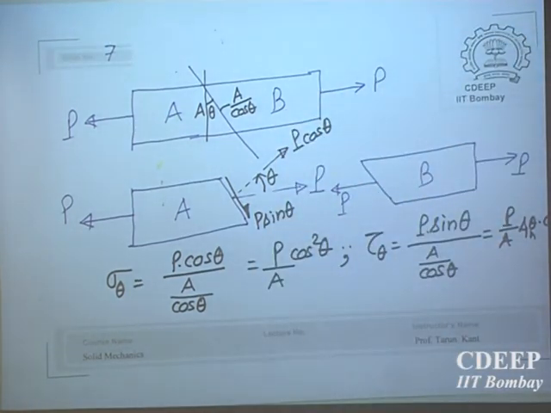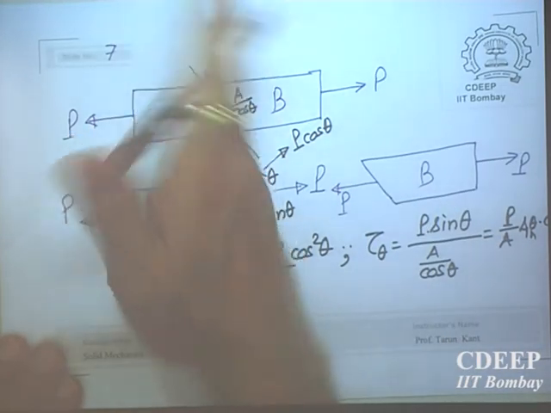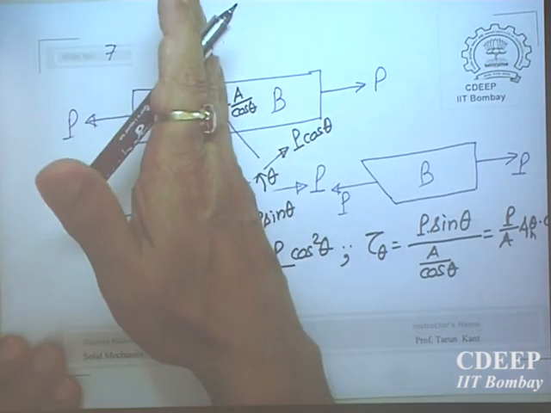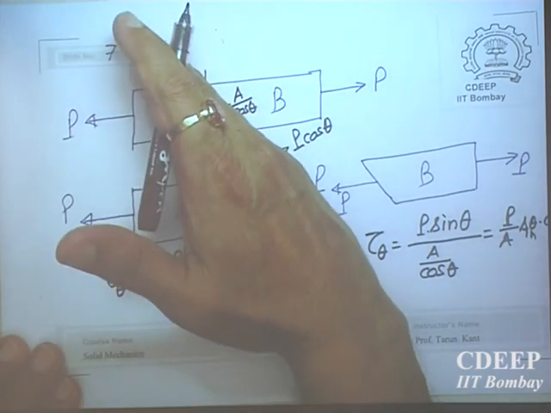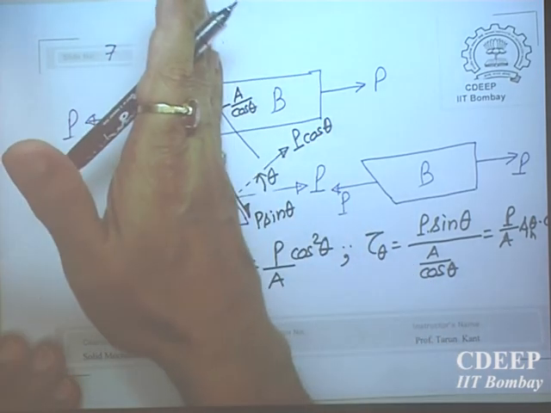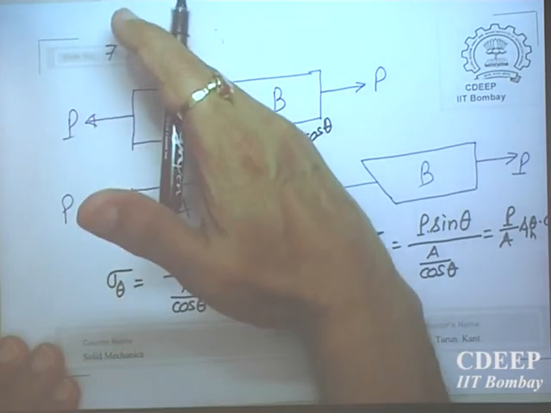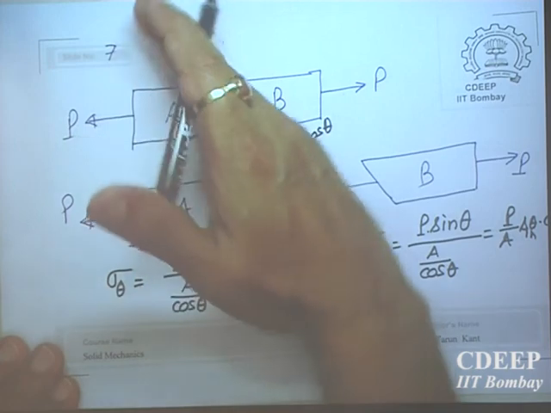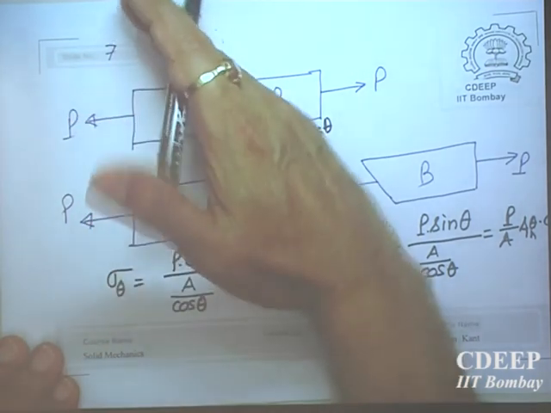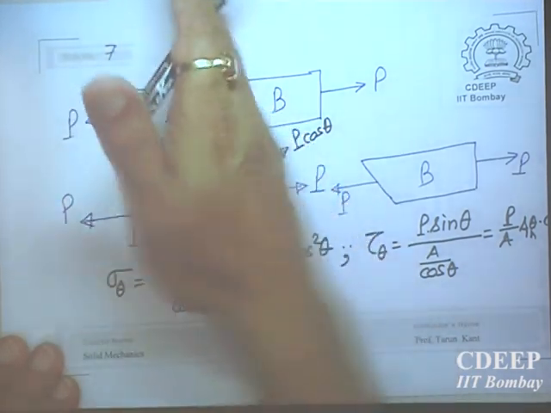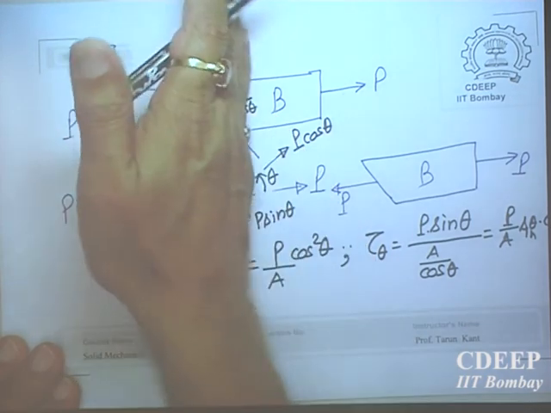So one can find out at the same point, if you are interested, what is your maximum normal stress? At the same point, what is the maximum shear stress? By changing the orientation. We are now doing this changing only in this simple plane. You got it?